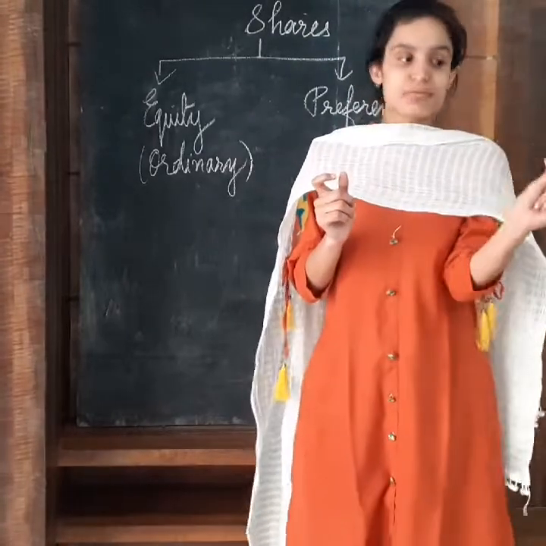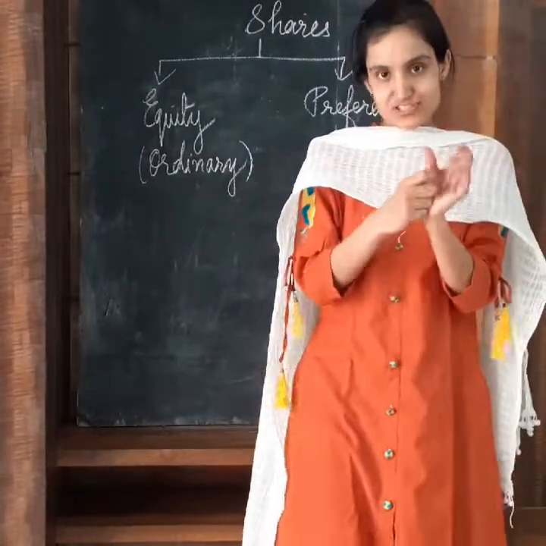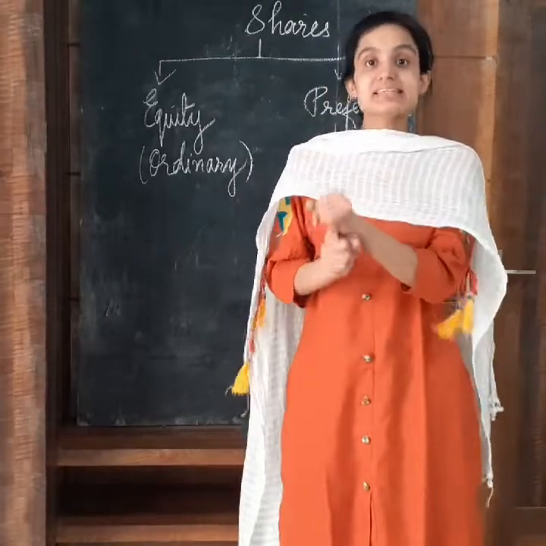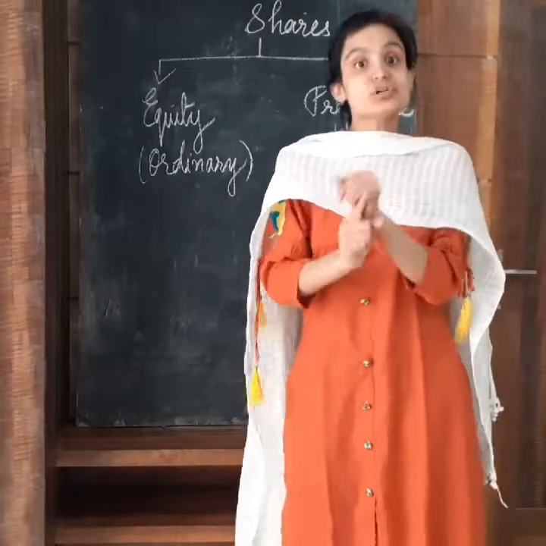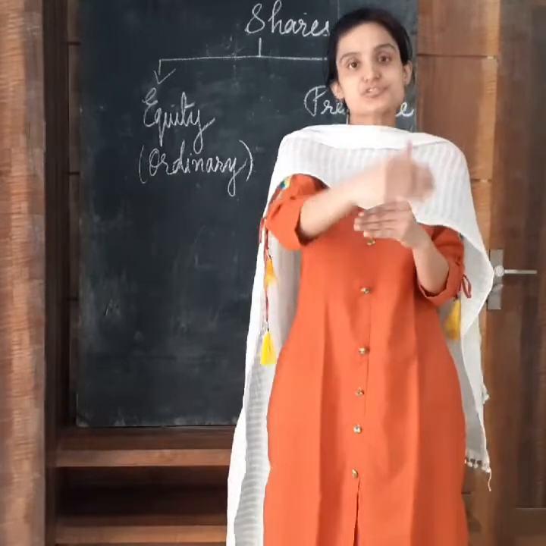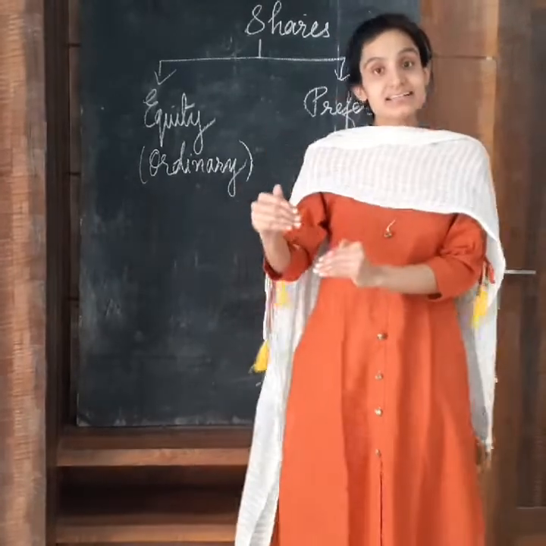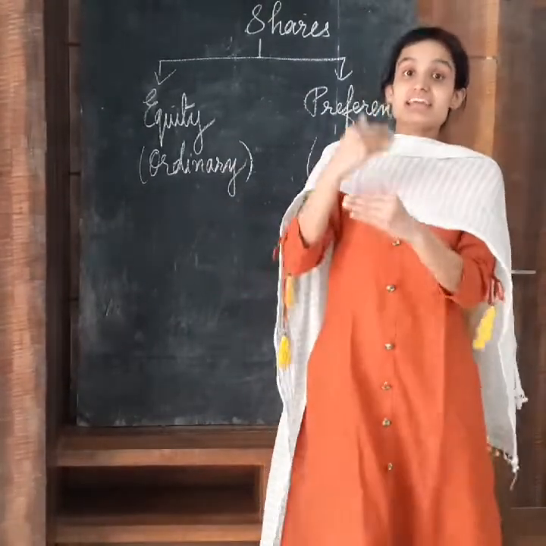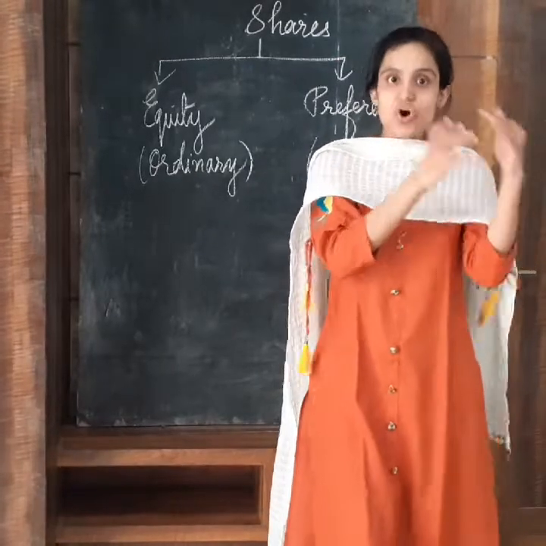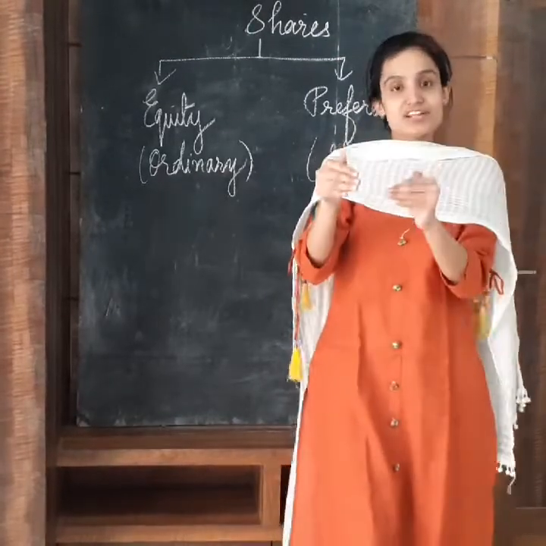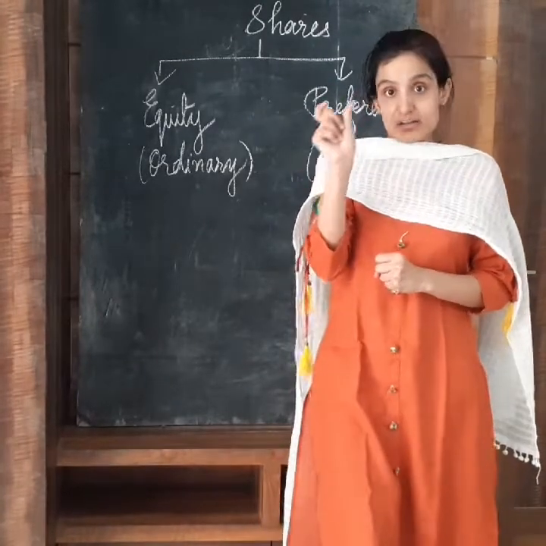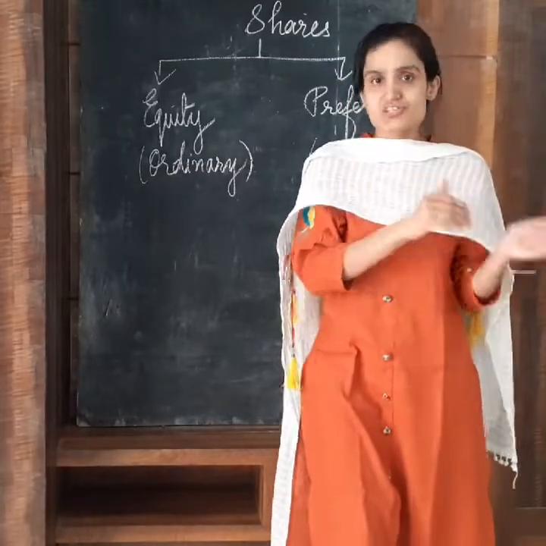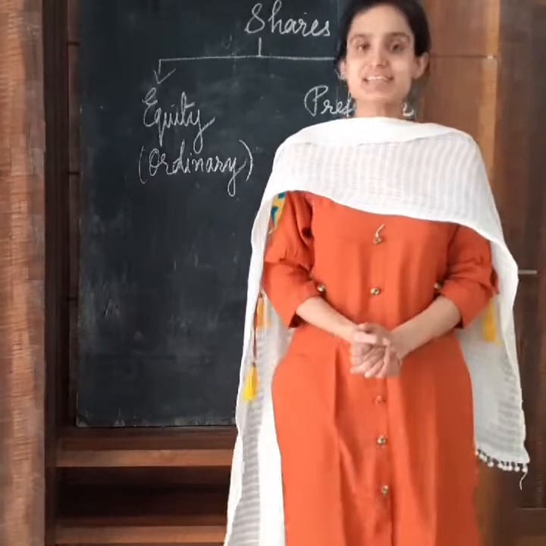See, the feature of equity in preference shares is that they are paid dividend, and dividend is paid only when the company is earning profits, and that also at the discretion of the board of directors, meaning dividend is proposed by the board of directors. Second, the feature of debt in preference shares is that they carry a fixed rate of dividend, like debentures or debt carry a fixed rate of interest. Before their name, the fixed rate of dividend which is paid to them is written, like 8% preference shares, 10% preference shares, 12% preference shares, etc.